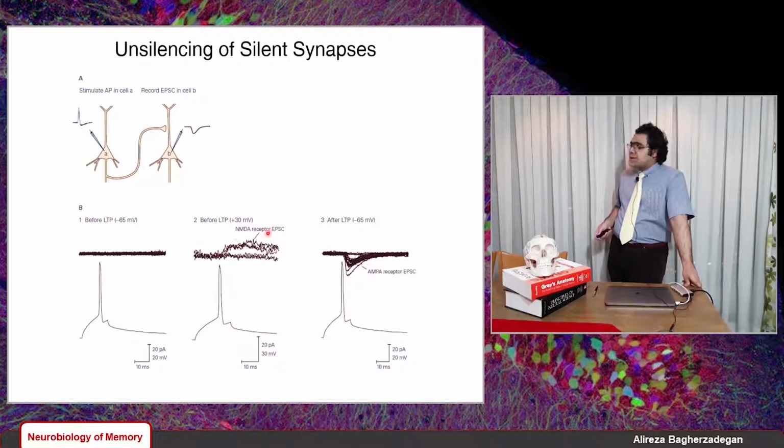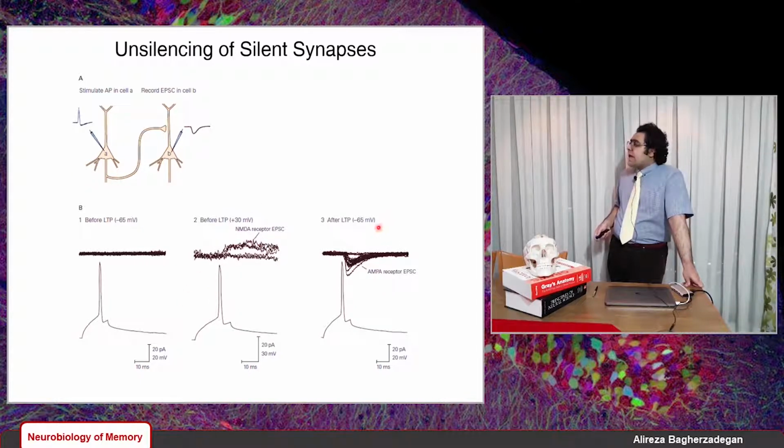And now we have NMDA receptors activated, and we have EPSCs, NMDA receptor excitatory postsynaptic currents. We have a current through the NMDA receptors as a result of that activation of the presynaptic neuron.